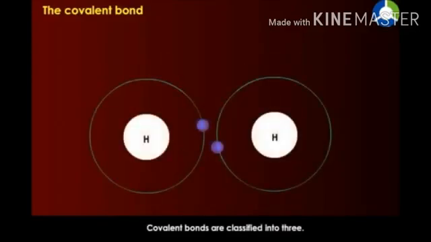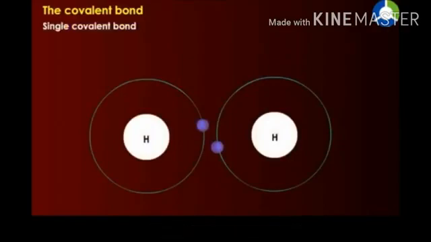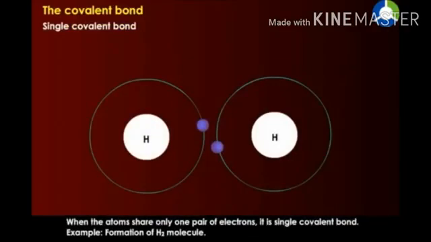Covalent bonds are classified into three types. Single covalent bond. When the atoms share only one pair of electrons, it is a single covalent bond. For example, formation of H2 molecule.